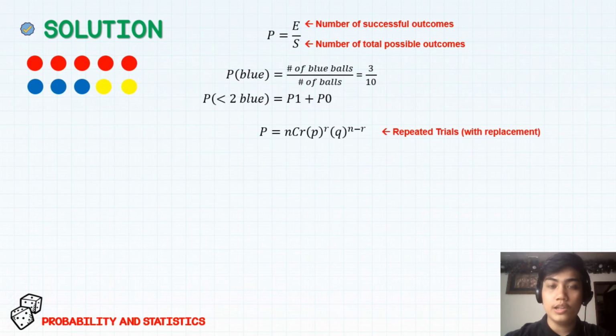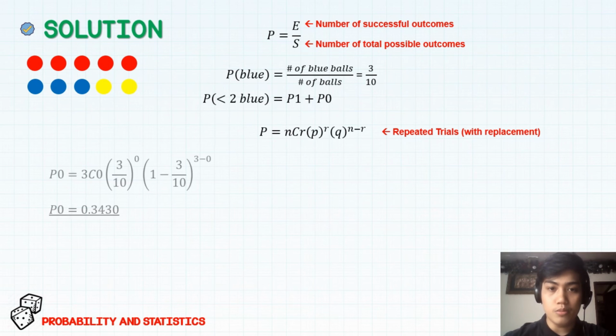So for that, we will use this equation, the repeated trials formula, because there is replacement, where n is the number of balls that we will draw and r is the number of successes. So for this, our success is a blue ball. So first we will get the probability of no blue ball. So n equals 3 and r, the number of successes, is 0. The probability of getting no blue ball uses the complement of p, which is 1 minus 3 over 10, and that will give us a value of 0.3430.